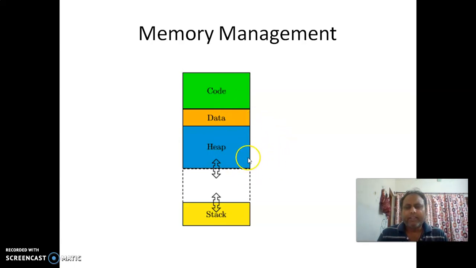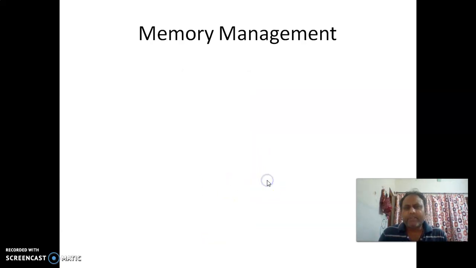Then again at the runtime, some of the data is created. Those data get stored inside the stack, and the object created at the runtime is stored inside the heap. So this stack and heap act as the global memory, which tends to grow towards each other. So this is the memory management in C++.